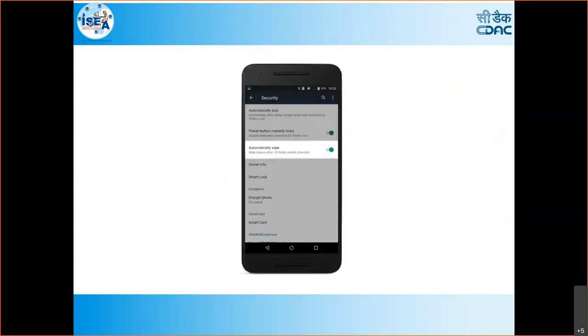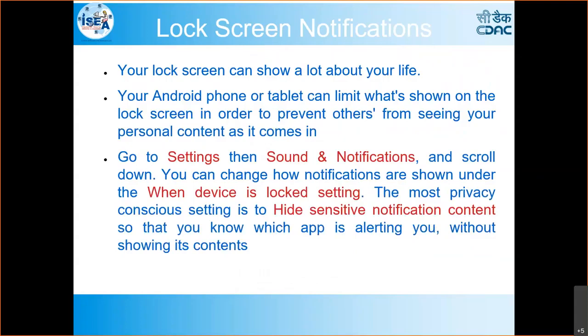And automatic wipe should be enabled. Why? Because if you lose the device and somebody enters the wrong pattern more than 10 times like that, then immediately the data will be wiped. Because I may lose the device and may find it later, but meanwhile, if somebody gets it and gets my data, that is very difficult for me. So that's why we have to wipe the data always.